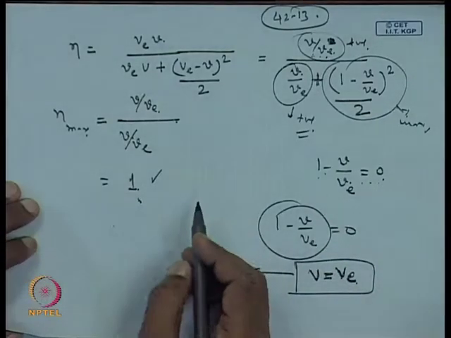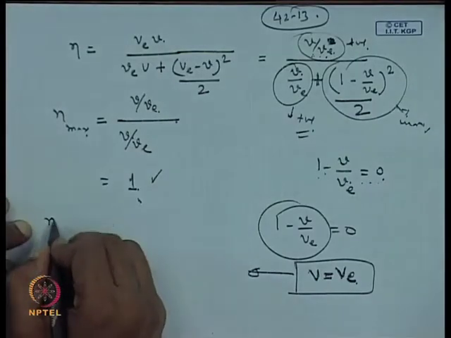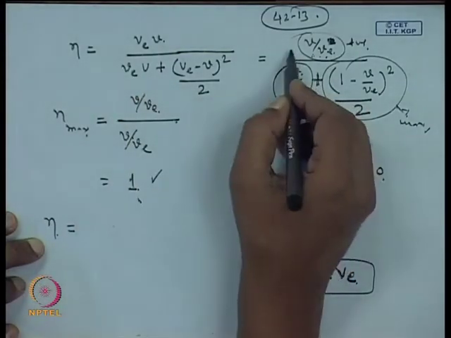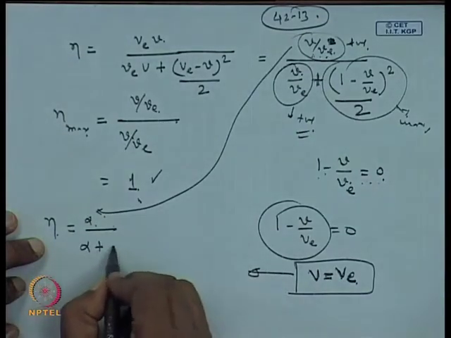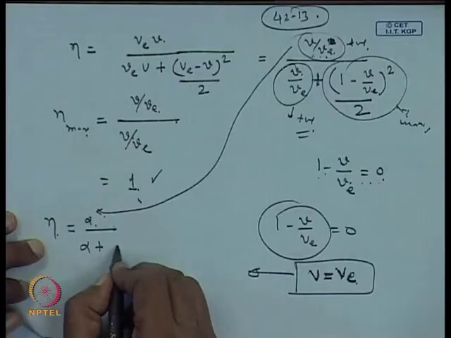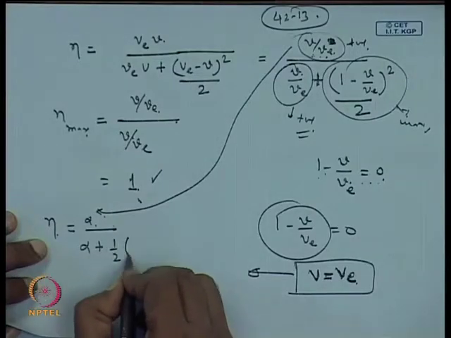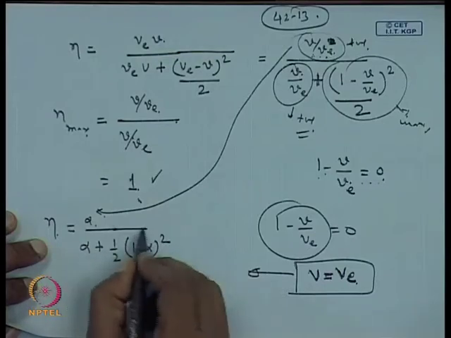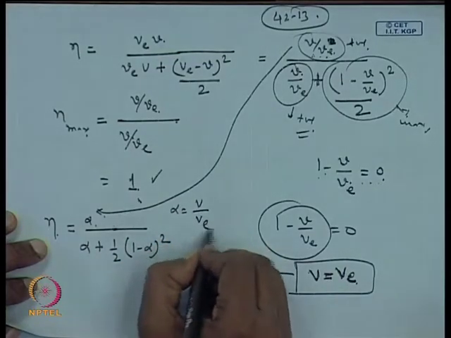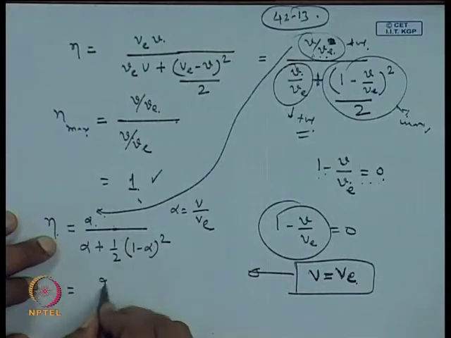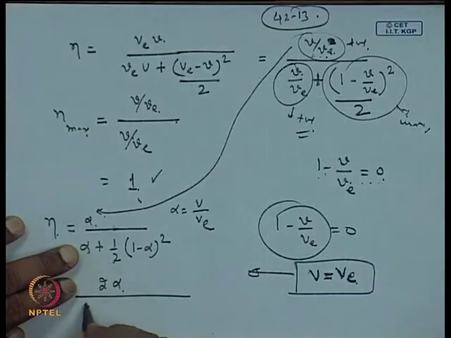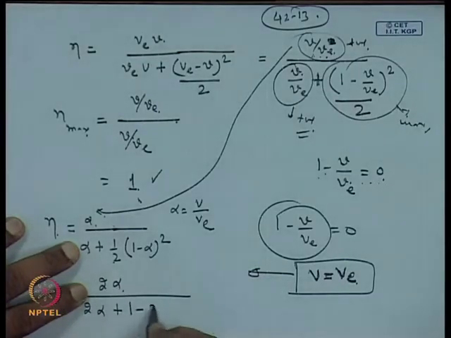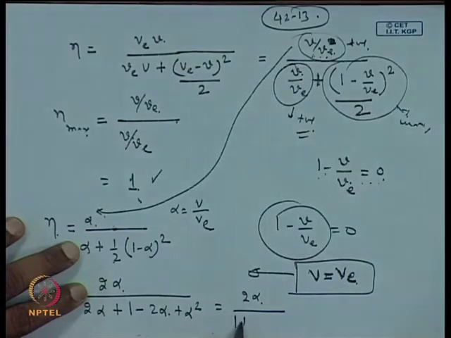And the same thing you can also do using differential calculus. For that you need to write this as, let us say, alpha, where alpha is equal to V by V e. If you do this kind of insertion, this becomes 2 alpha in the numerator, and here you get 2 alpha plus 1 minus 2 alpha plus alpha square, and this yields 2 alpha divided by 1 plus alpha square.